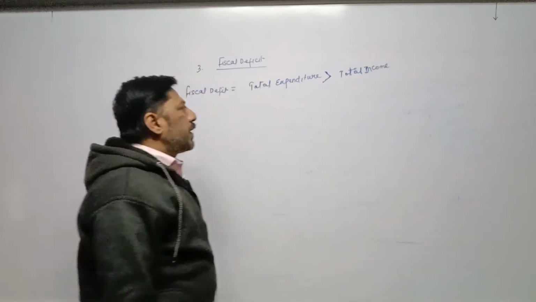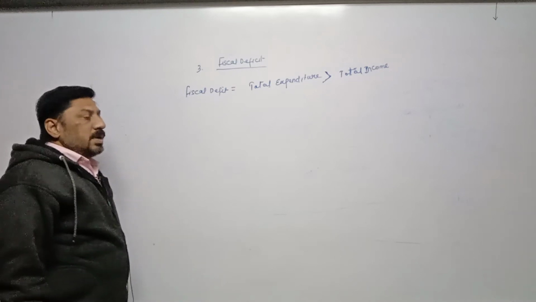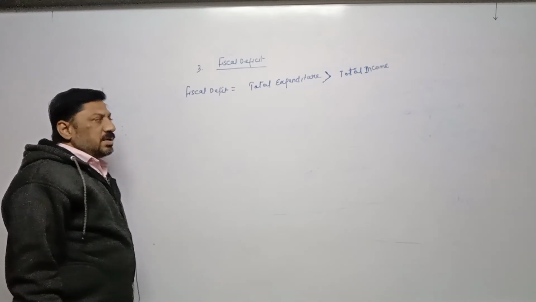When total expenditure is more than total income, it is called fiscal deficit.